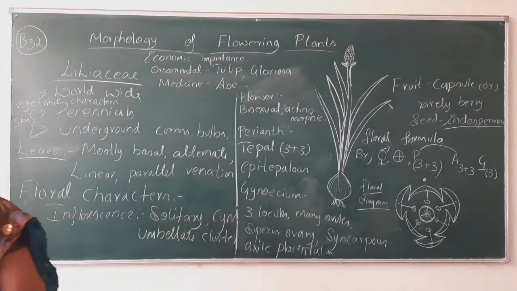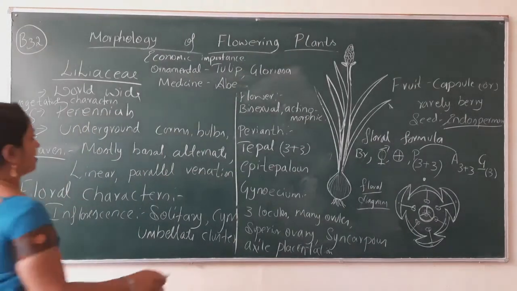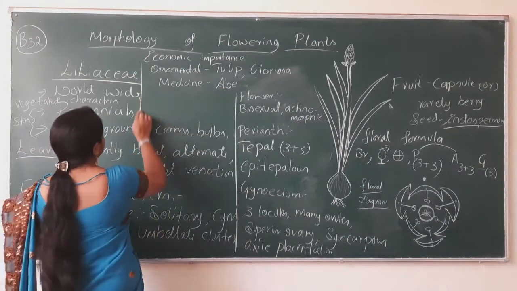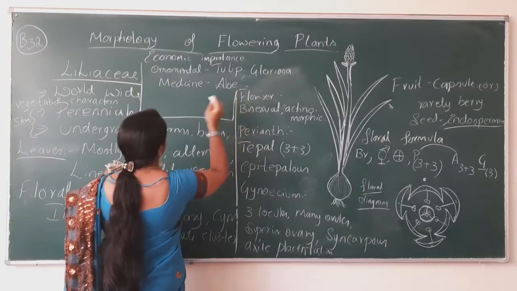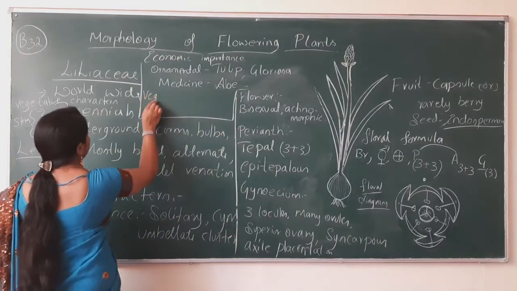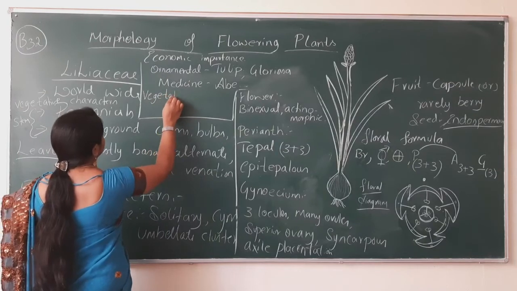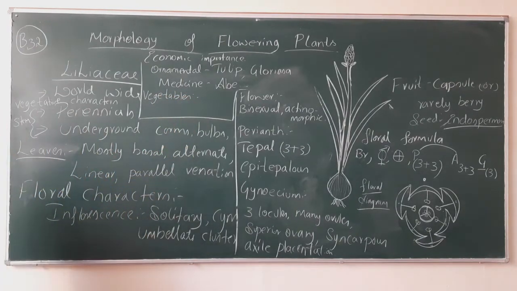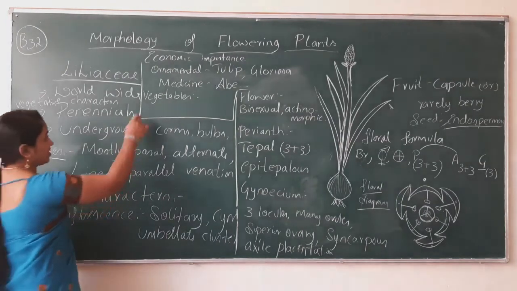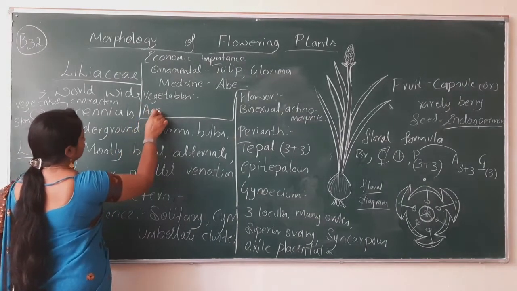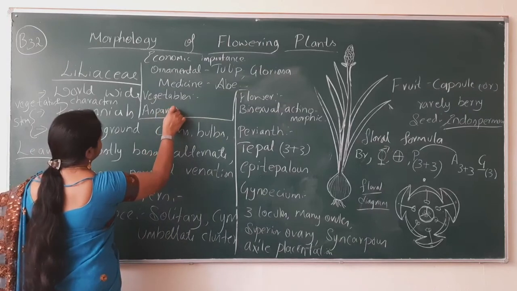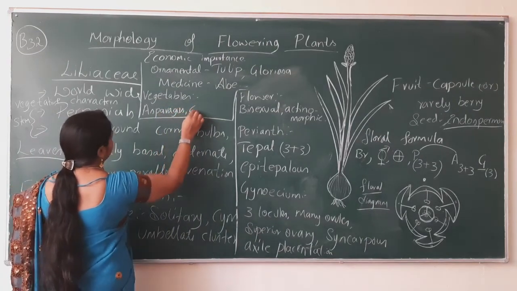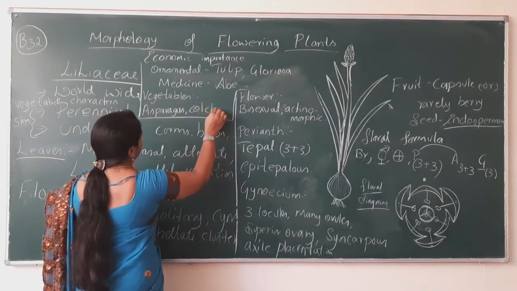And in the form of vegetables also they are used, and the plants used as vegetables are asparagus and colchicine.